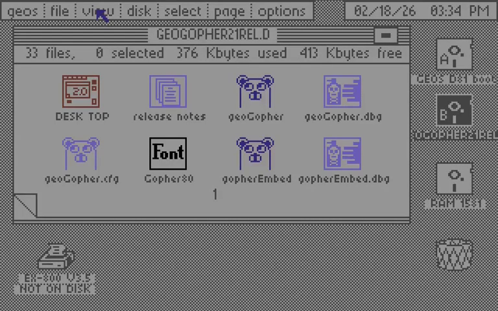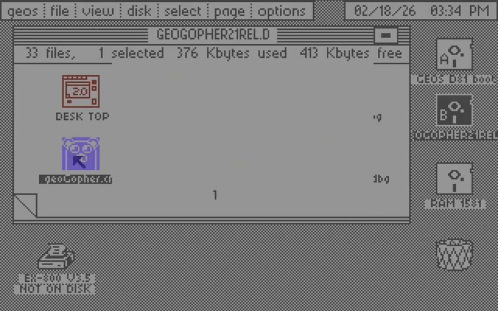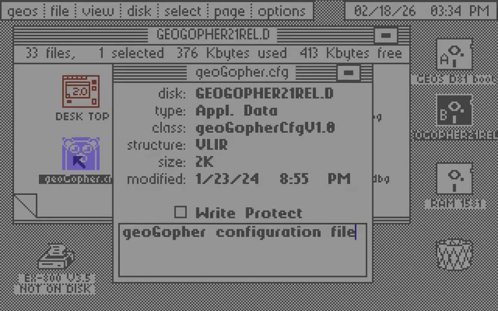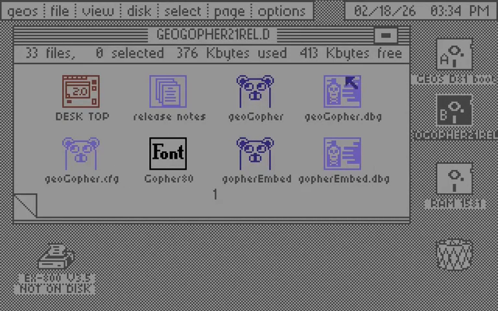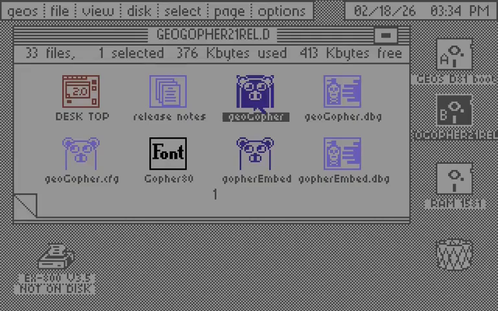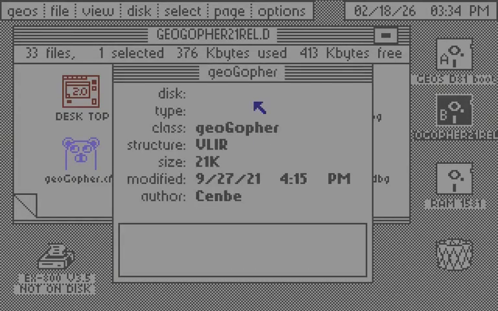geoGopher ships with a configuration file containing a list of Gopher sites, although some of them are stale after 5 years. If the file isn't found, an empty one will be created, and there's an editor to add your favorite Gopher sites.